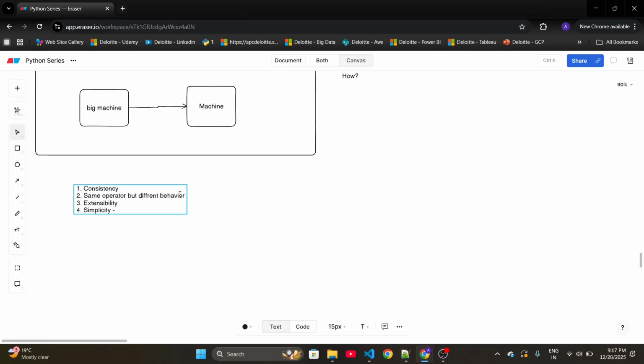Once you understand this, you don't just write code, you understand what Python is doing at the backend. If you don't understand anything, I ask you to watch this video once again. Once you have this clarity, it will change the way you think while writing code. You stop memorizing syntax and start writing code with proper flow and logic.